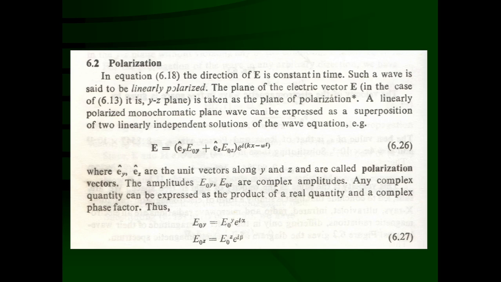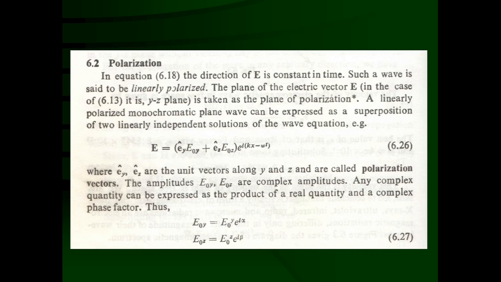So whatever angle it makes with the y-axis or z-axis, that angle remains constant. And that way, the electric field vector may be oscillating. That means its amplitude decreases, becomes minimum, goes into the other direction, becomes maximum, and then again becomes minimum. That way, the electric field vector is oscillating.